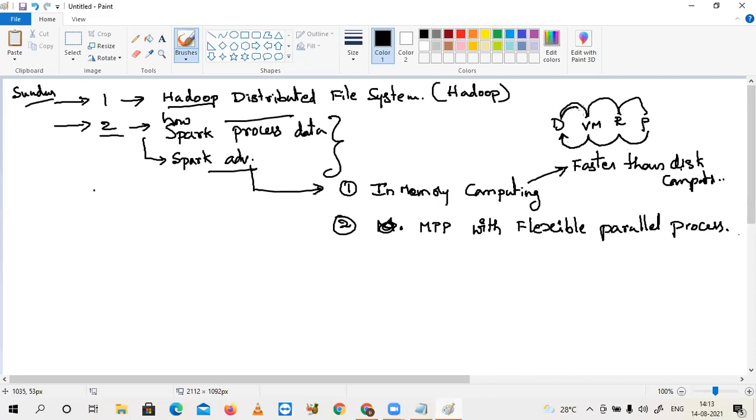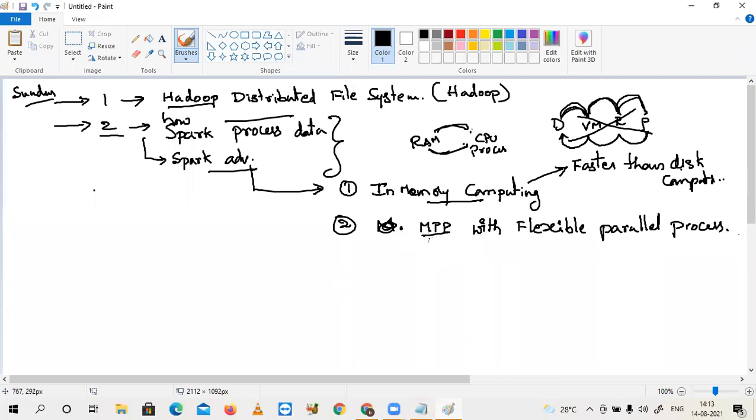Again, the next level of data will be released. In this way, a lot of cycles cause latency. In the case of in-memory computing, the cycling is directly between RAM and CPU, that means the processor. So this is 100 times faster than disk computing.